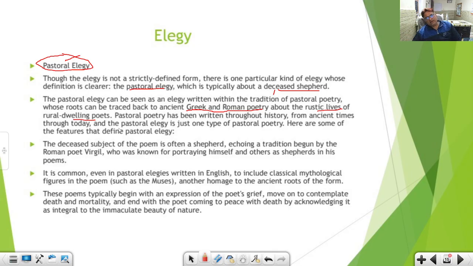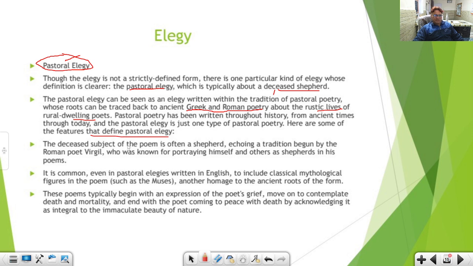Actually, in ancient times, in Greece and Rome, the poets used to live in village areas, rural areas, and they used to write their poems. And so those poems were categorized as pastoral poetry. Pastoral poetry has been written throughout history from ancient times through today, and pastoral elegy is just one type of pastoral poetry. Here are some of the features that define pastoral elegy. So now I am just giving some features of this kind of elegy.